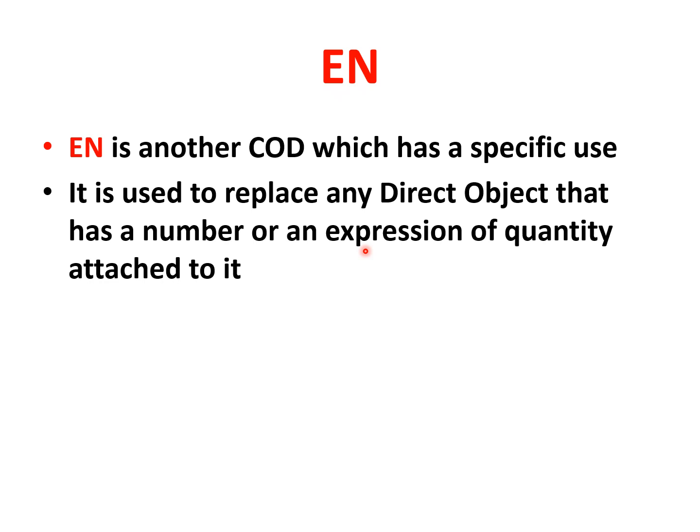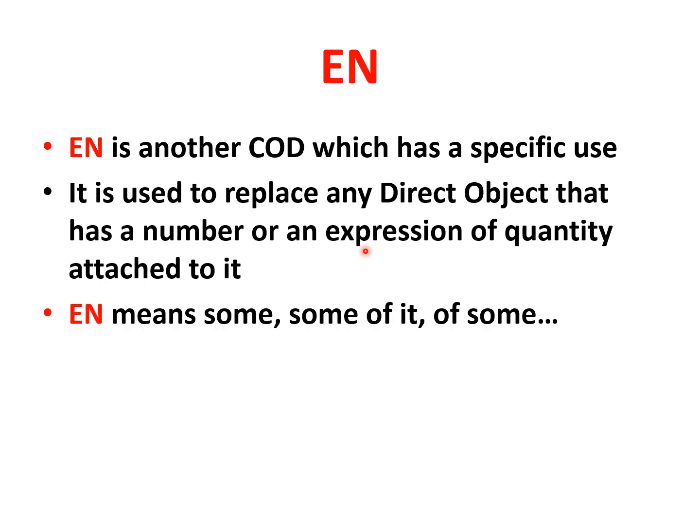So if you see partitive articles, if you see numbers, if you see expressions of quantity like a kilo of, or some, or not some, a lot of, very few. When you see these words in front of a direct object, replace the direct object with en. D'accord? So en means some, of it, of some. Is that clear?